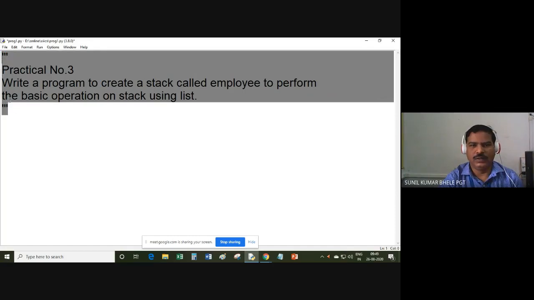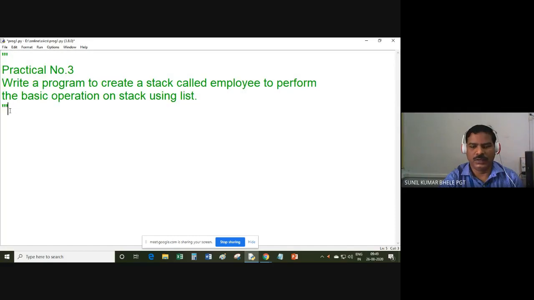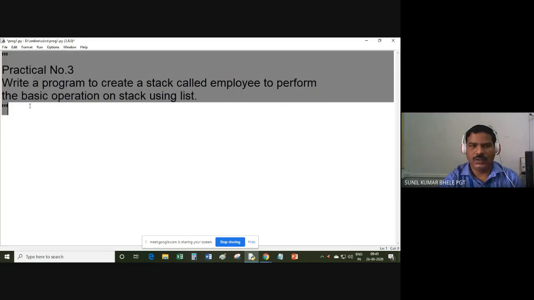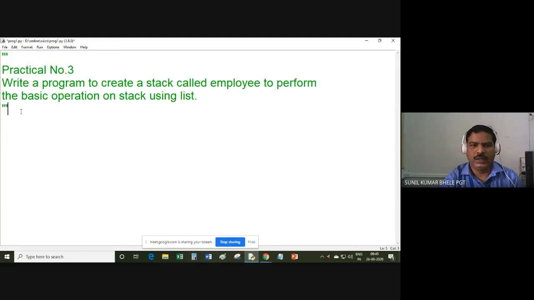It is only to understand the program: what is the title of the program, who is the writer, what is the purpose of the program, all these things. So I converted this text into a comment. Comments are ignored by the compiler.